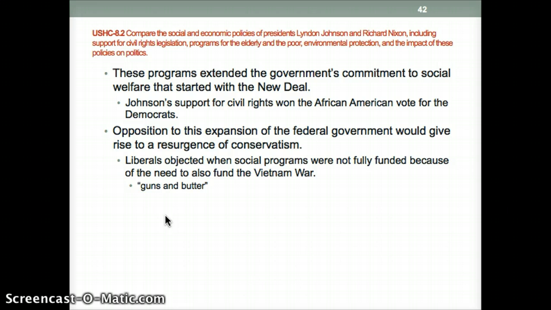And really, what is the problem with this Great Society is that the Vietnam War is being fought at the same time, and so you have all the money going towards fighting the war rather than going towards the domestic programs, and that's one reason why this isn't as successful as it could have been.